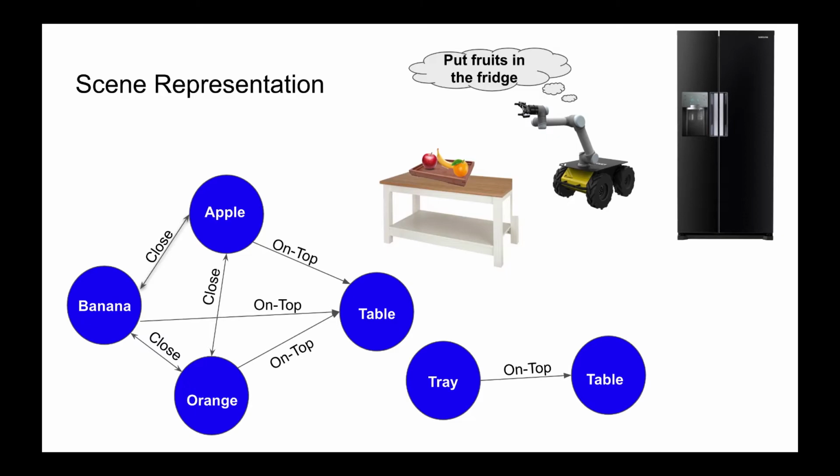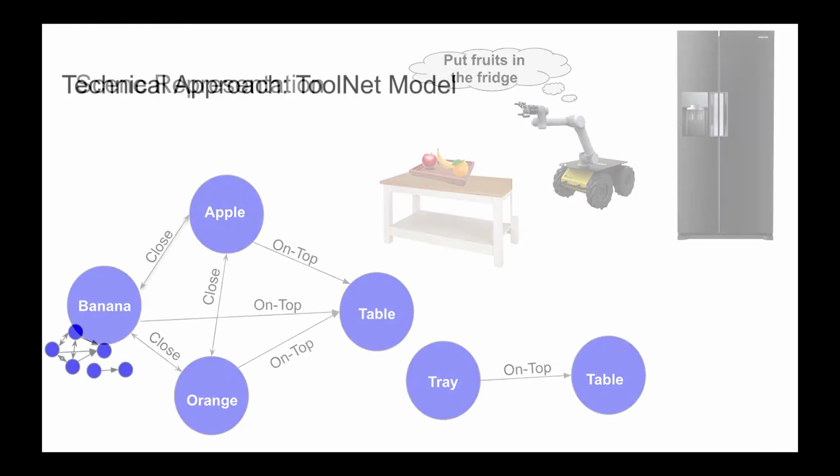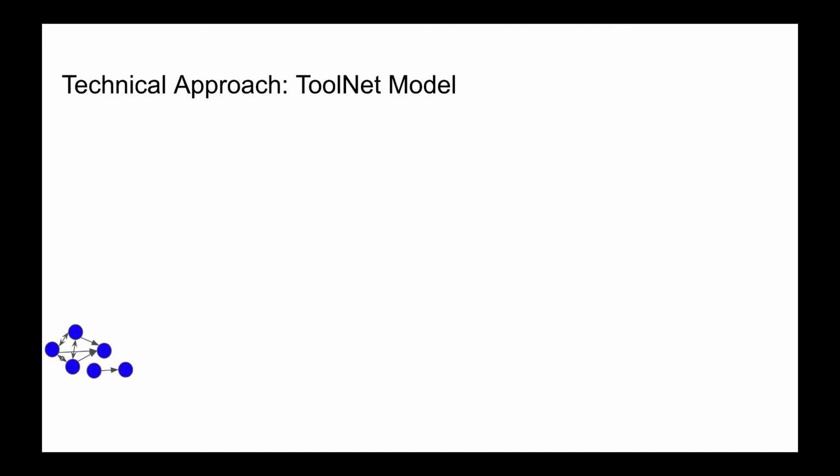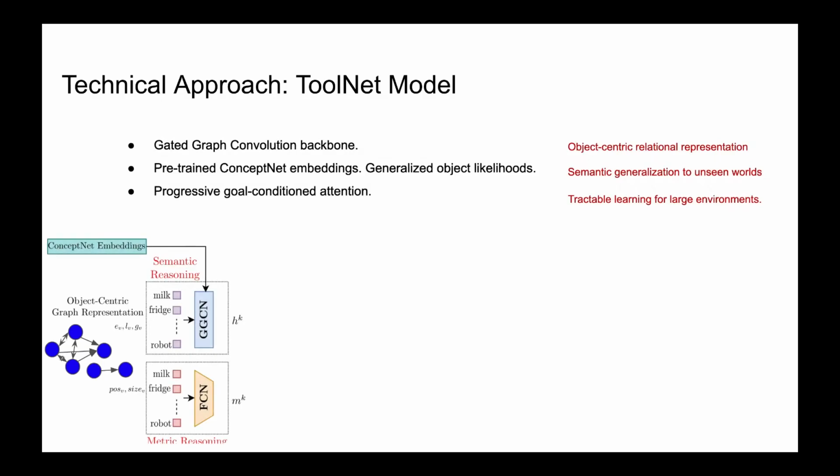Let us again consider the goal, put fruits in the fridge. ToolNet casts the environment in the form of a graph, with the objects as nodes and different relations between them as edges. We initialize the nodes with pre-trained ConceptNet embeddings. Thus, if a new unseen object is put into the scene, the model knows about its semantic properties through the embedding. Consider the graph being input to ToolNet. The model uses gated graph convolution to learn an environment-aware embedding of each object. ToolNet combines the semantic and metric embeddings using late fusion.